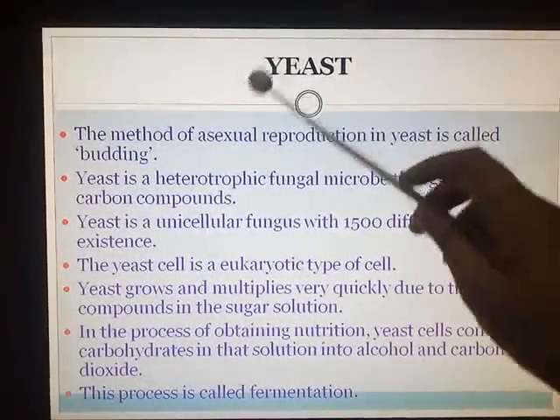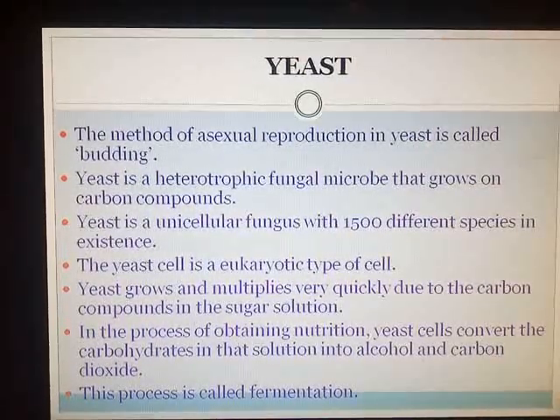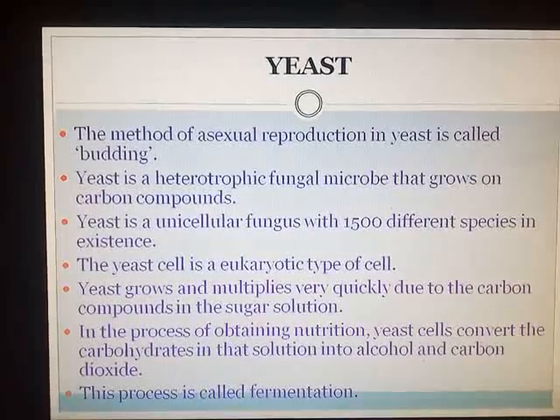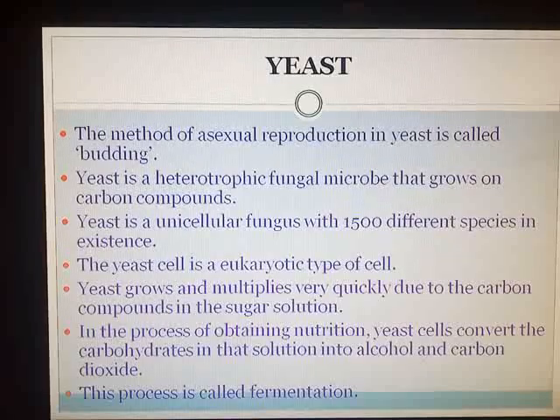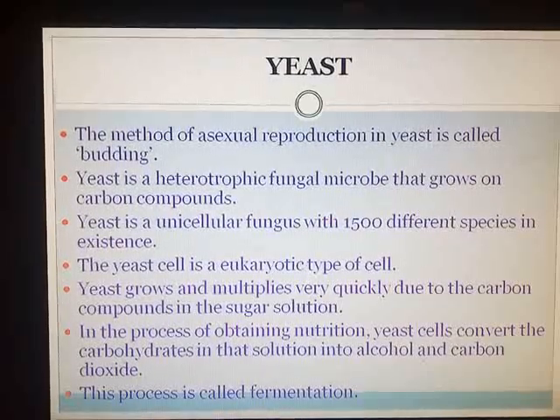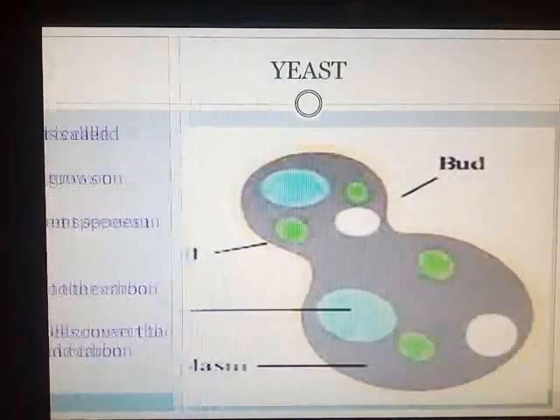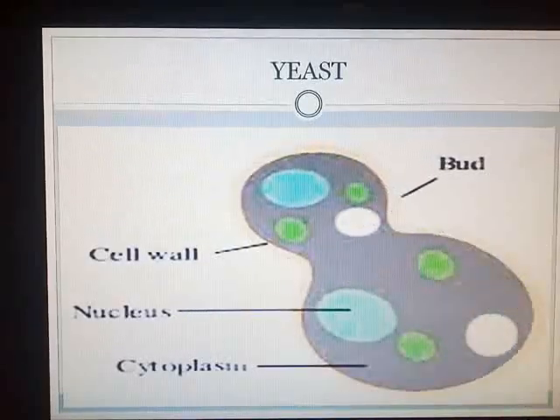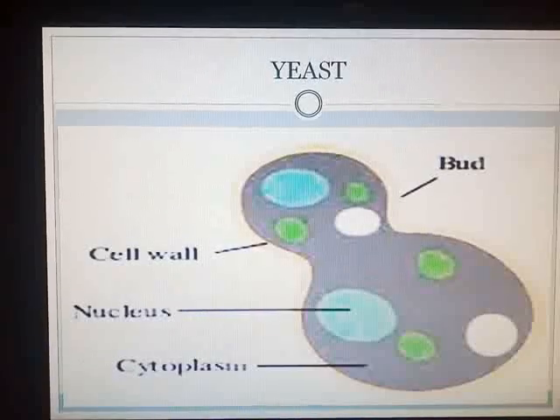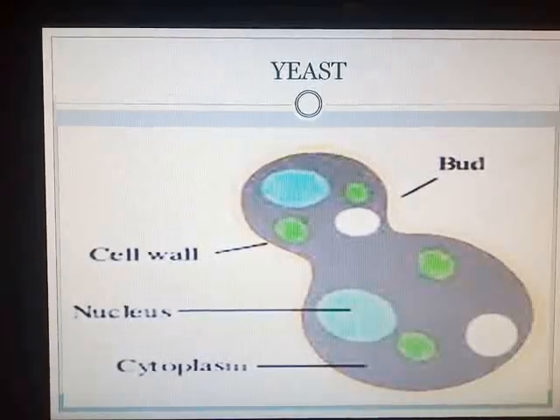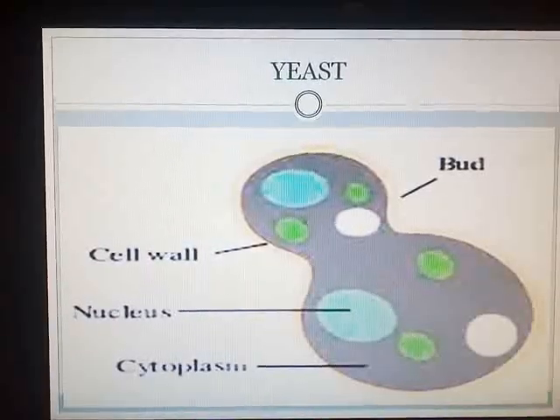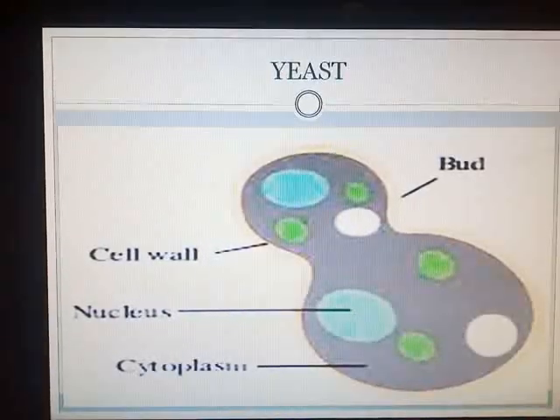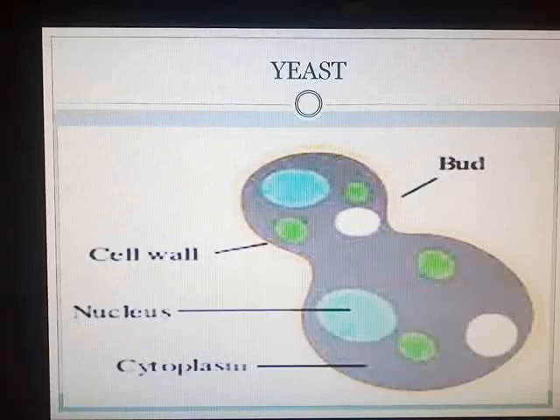So you can see yeast also falls under the category of a useful microorganism, and the method of asexual reproduction in yeast is called budding. Why is it called budding? Just now we have seen in the figure, due to the formation of an outgrowth which is known as a bud, the process is called budding in yeast. With this we complete the topic useful microorganisms. We move on to our next topic, that is antibiotics.